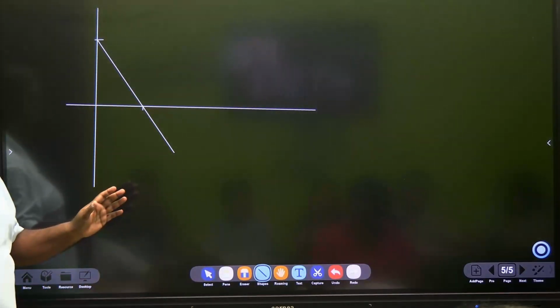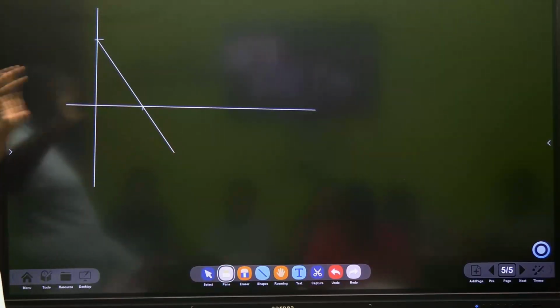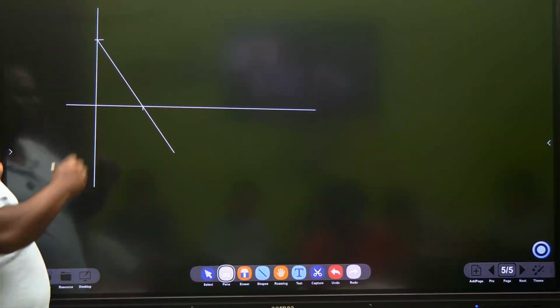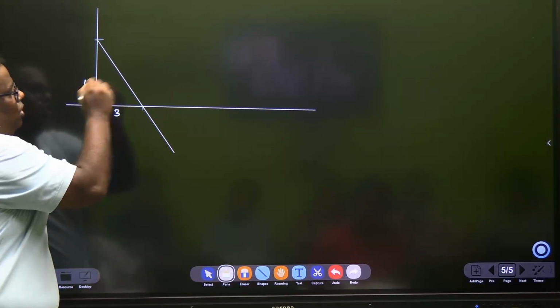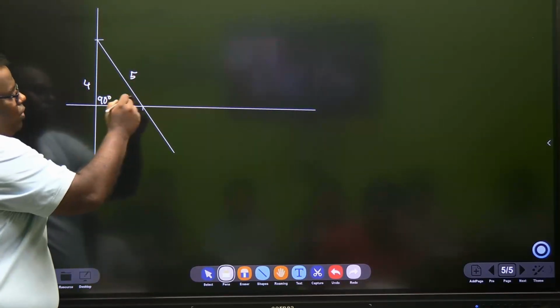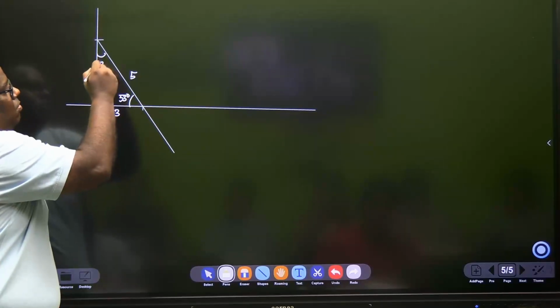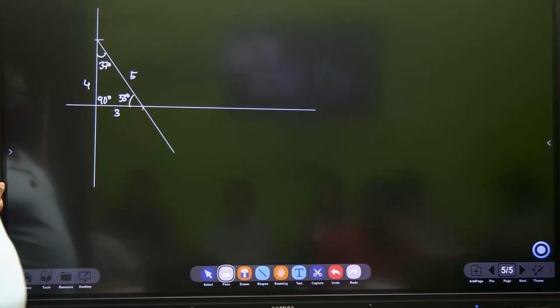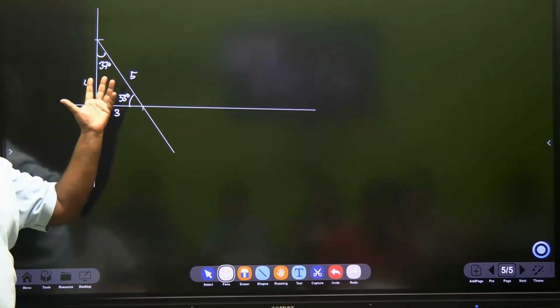Oh, that is different. This is Pythagoras theorem, simple. Then you take your protractor and you see the measurement. We said that this is 3, this is 4, this is 5. So this angle will be 53 degrees and this angle will be 37 degrees. So in grade 11, in many competitive exams, all the diagrams will be based on this measurement and you will land up with something like cos 37.